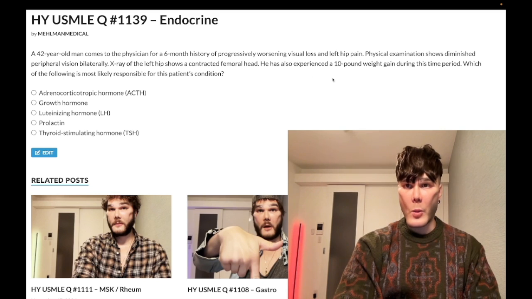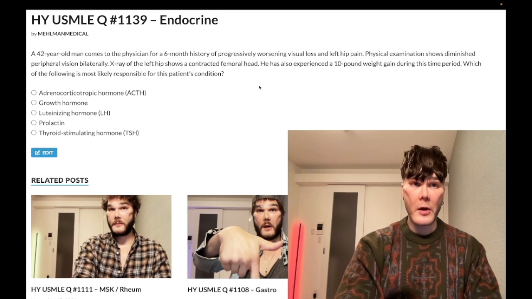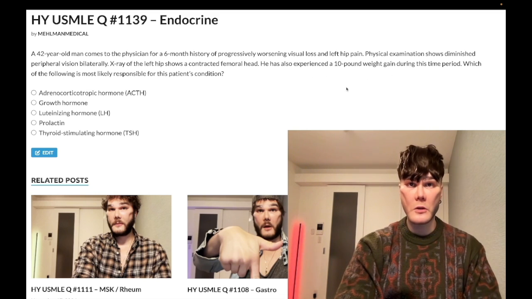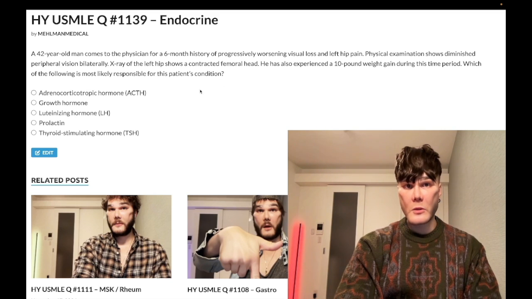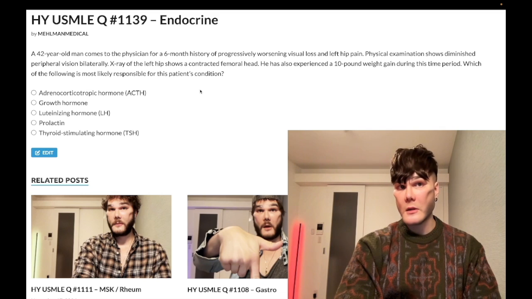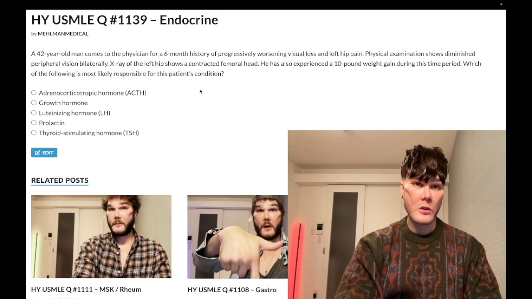He's experienced a 10-pound weight gain during this period, unusual for cancer, right? Usually weight loss, but we got weight gain. So what's most likely responsible? Choice A, ACTH, correct answer. This is Cushing disease. Now, this is what NBME is going to do. Not every question you get is going to be the hyper buzzy buffalo hump, moon facies, purple striae, central obesity, peripheral wasting. They don't have to mention these classic findings of Cushing's.